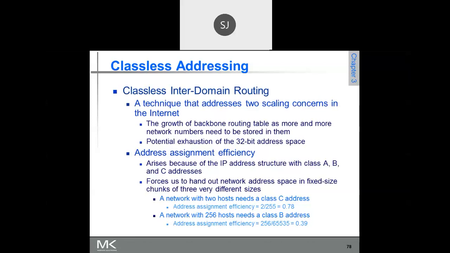Some address is given. Now when we don't have any class, then explicitly we have to mention how many bits you are using for network ID. Are you getting my point?